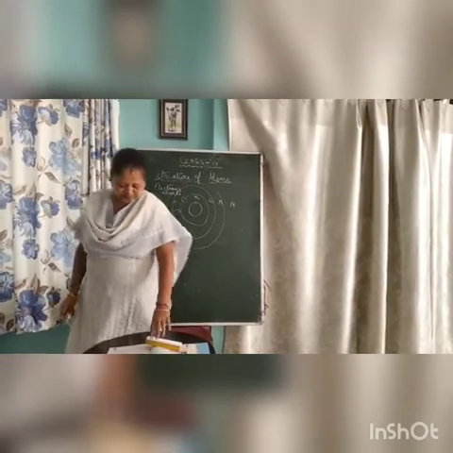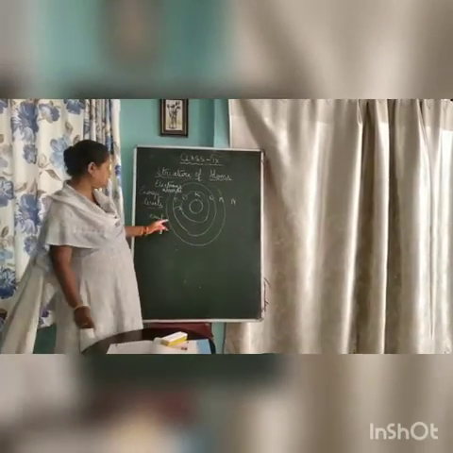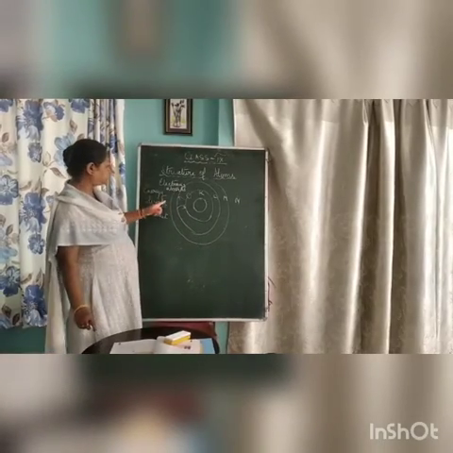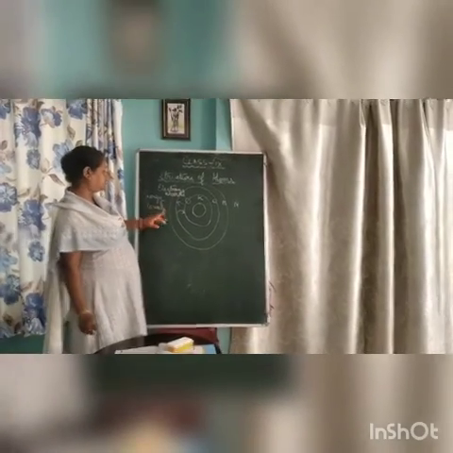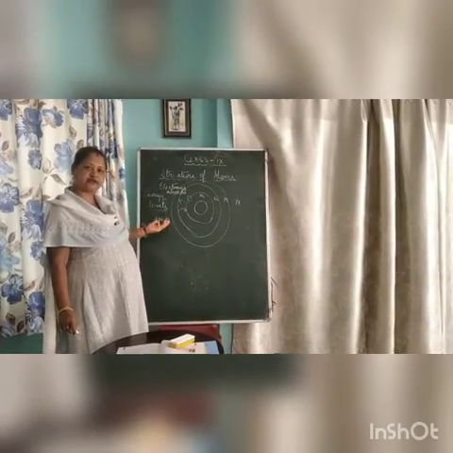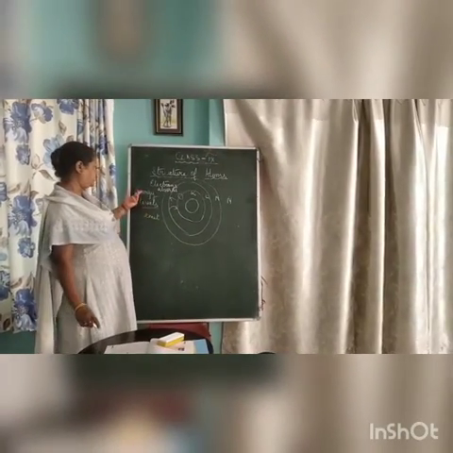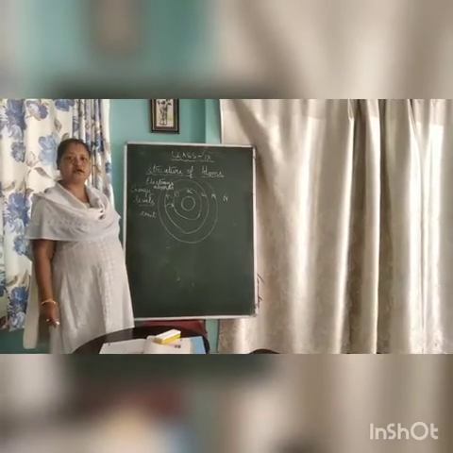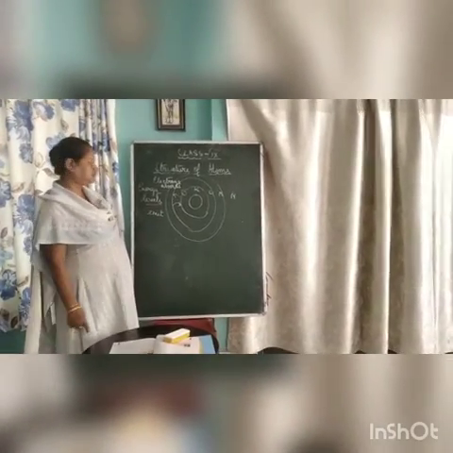And then, as I told you, these discrete orbits are supplied with a definite energy level of their own. That is why they are known as energy levels.